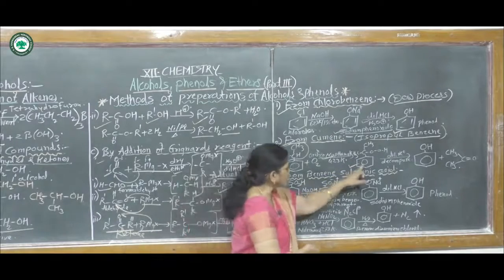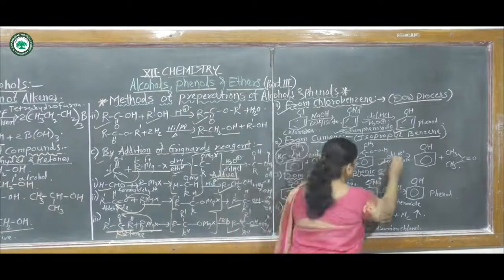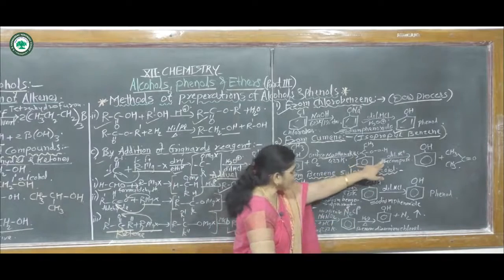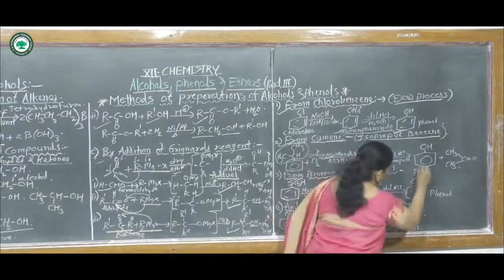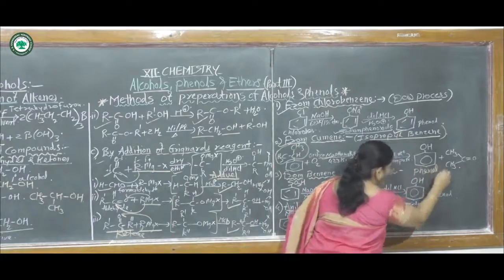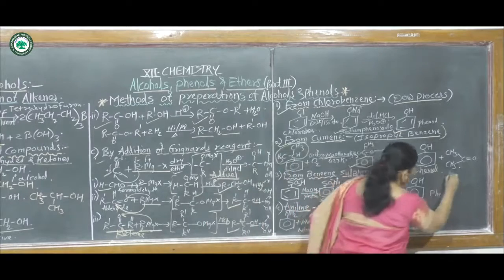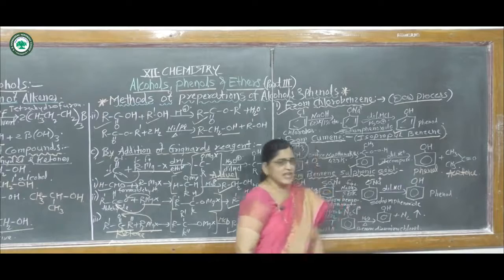Then this cumene hydroperoxide is decomposed with dilute HCl and it gives phenol. The byproduct formed is acetone. It also gives another compound named acetone.